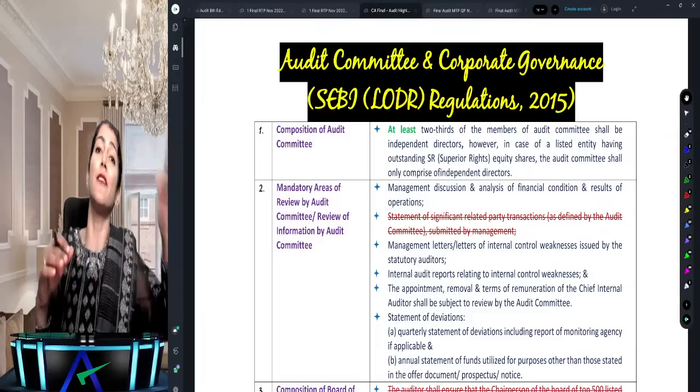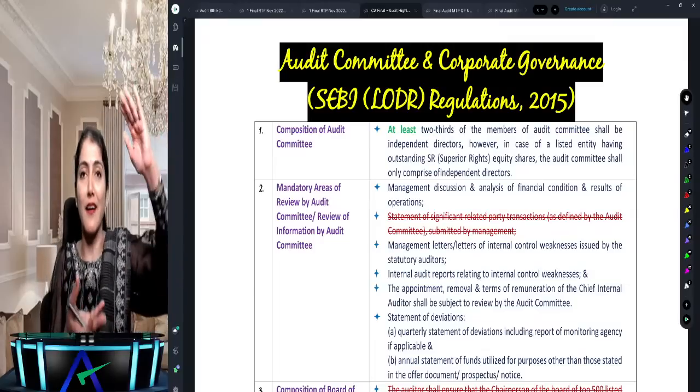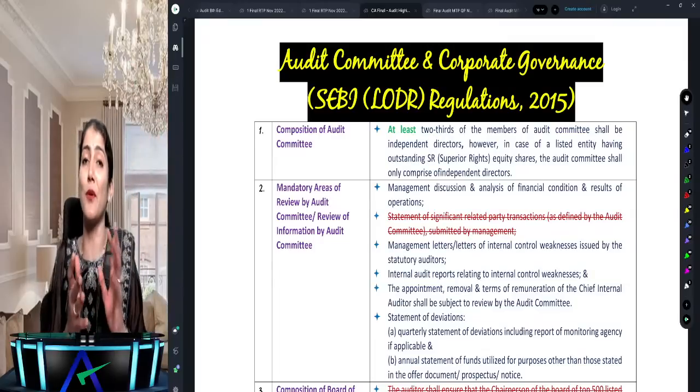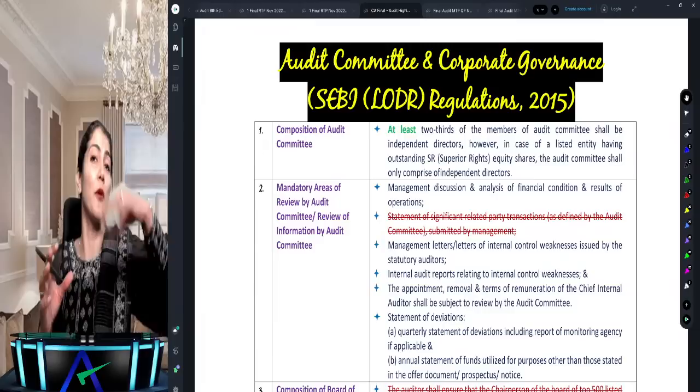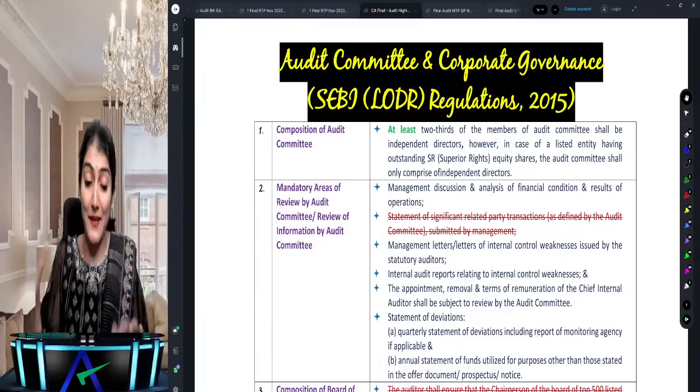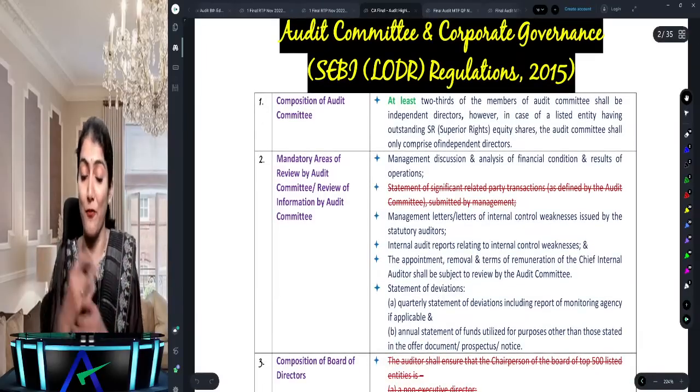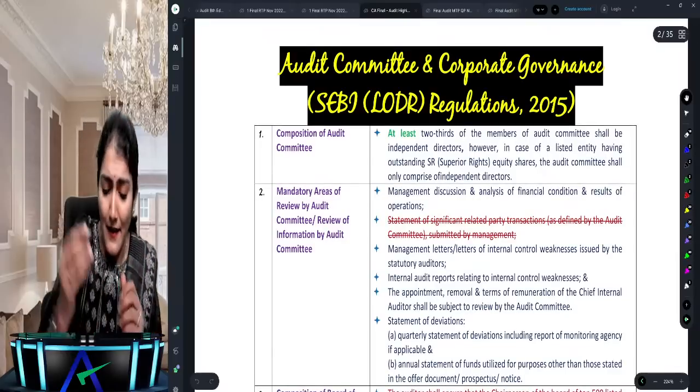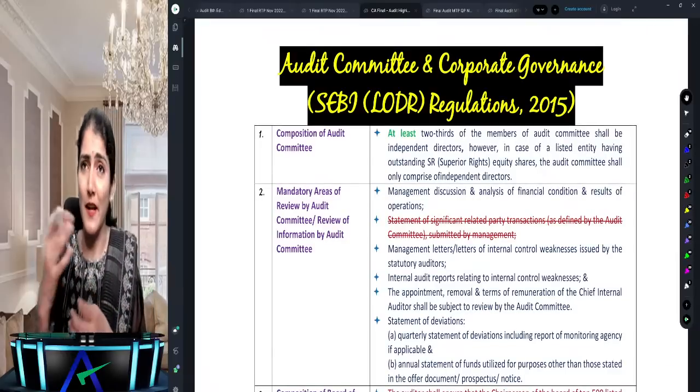Like when peer review had changed, an entire 10 mark MCQ case study had come from peer review itself. So probably the same could be happening with the chapter of audit committee and corporate governance. Right, so let's have a quick look at what the points are over there.